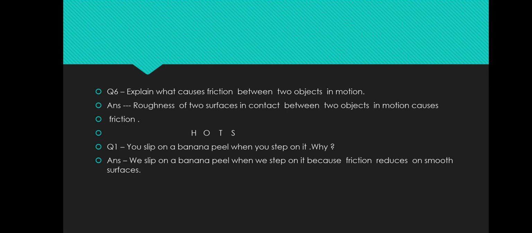Now there are some HOTS questions. In HOTS, question number 1 is, you slip on a banana peel when you step on it. Why? We slip on a banana peel when we step on it because friction reduces on smooth surfaces.